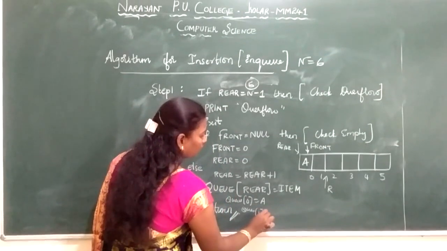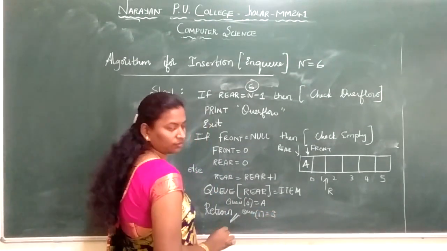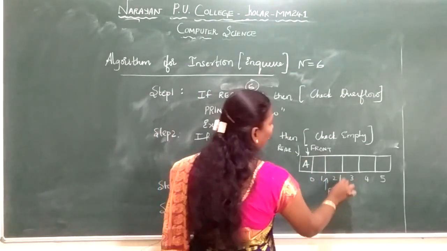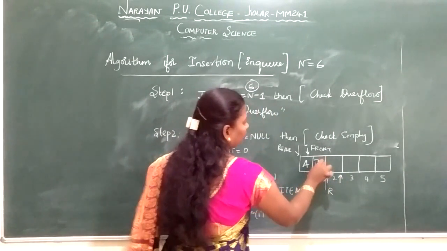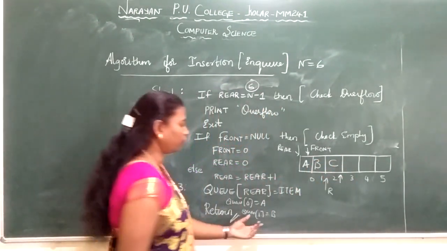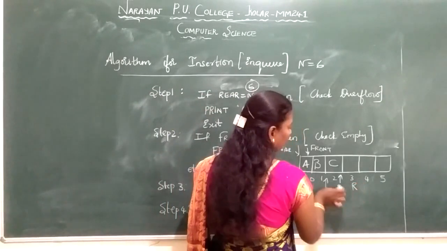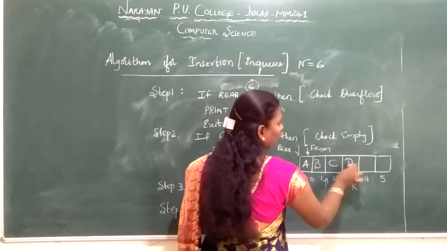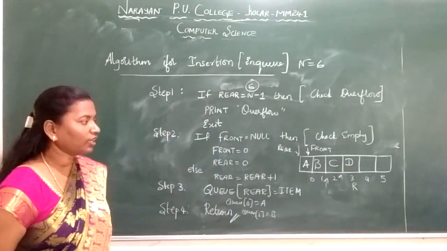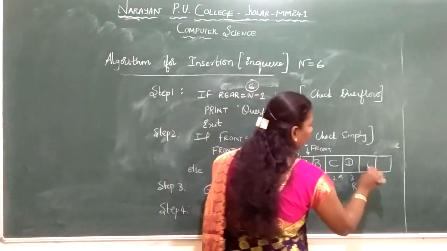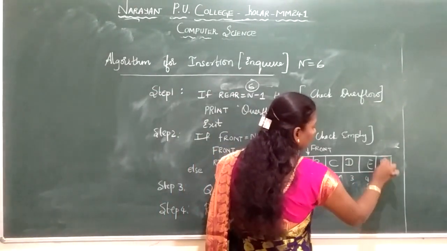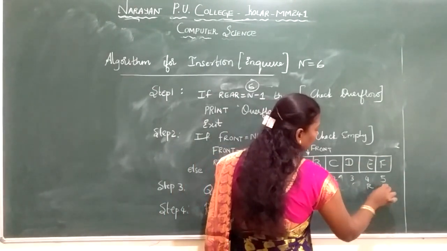Q of 1, I am giving the item B. Again your rear will be incremented. Q of 2, I am giving the element C. Again your rear will be incremented. So D, Q of 3, I am giving D. Next Q of 4, your rear will be incremented. Q of 5, your rear will be incremented.